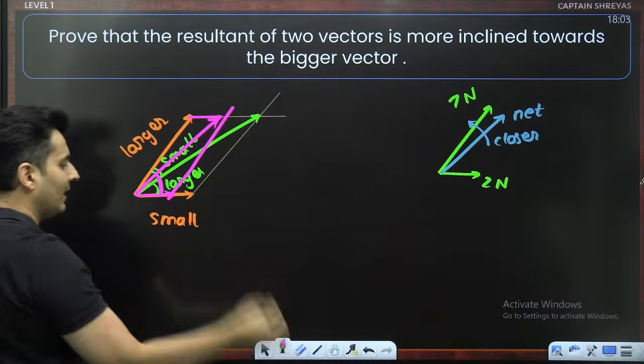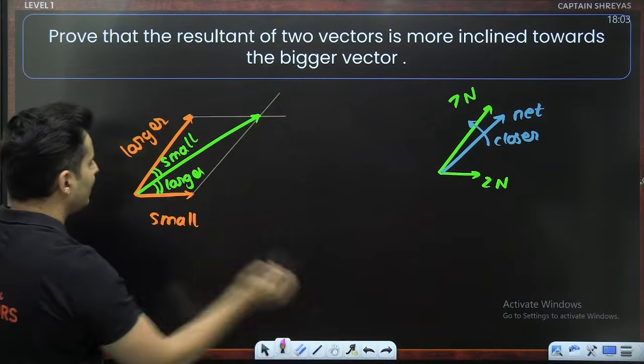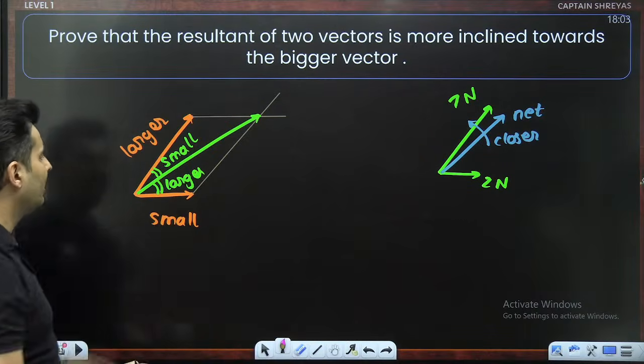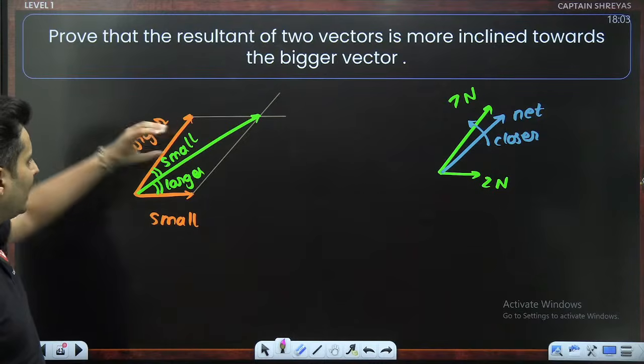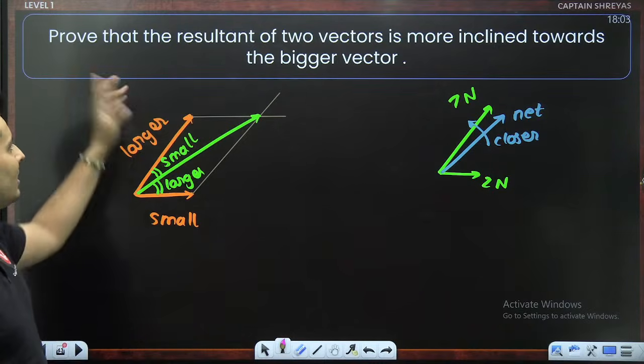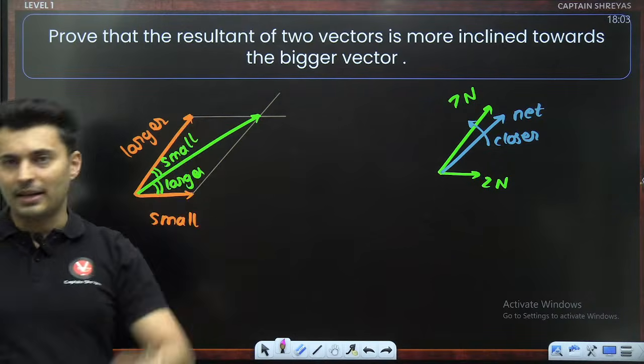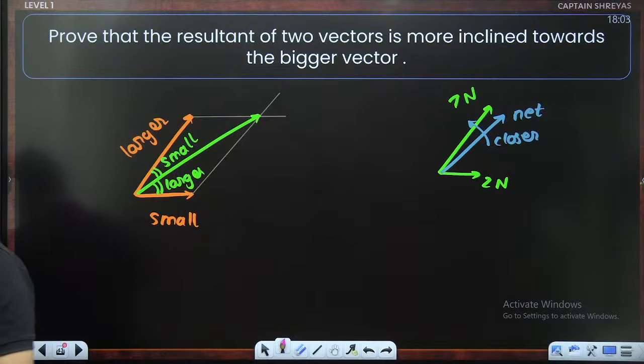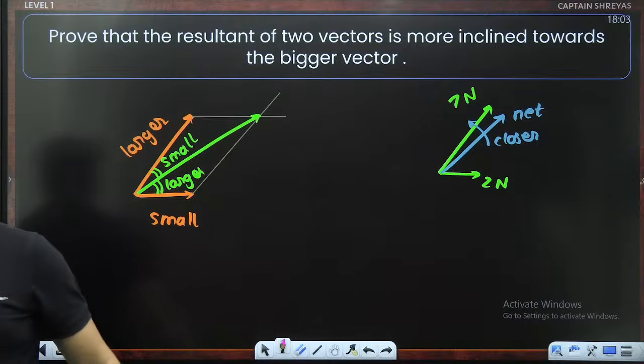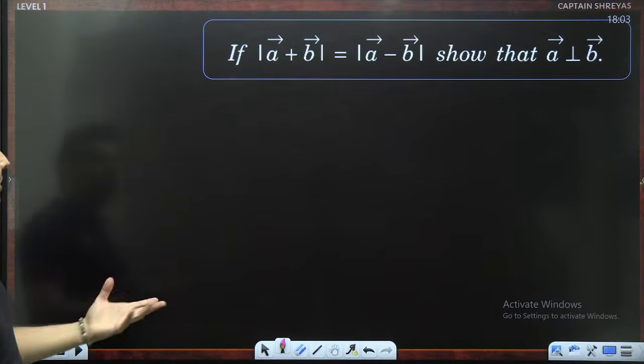This would have become even larger. So that means the one which is smaller will have larger angle. The one which is larger in magnitude will have smaller angle with the resultant. So that's why the resultant is always closer towards the larger side. Is that clear, everyone? Very good. Awesomeness. Moving on to the next one.